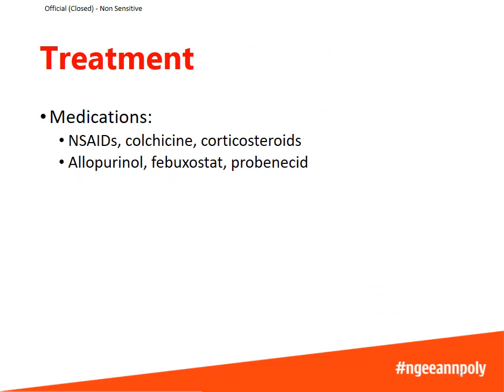There are two types of medications to treat gout. The first type, NSAIDs, colchicine, and corticosteroids, are to treat the pain and inflammation when there is a gout attack. The second type of medications is to reduce the frequency of gout attacks. So these are things that typically decrease the uric acid levels in the body, and such medications are allopurinol, febuxostat, probenecid.